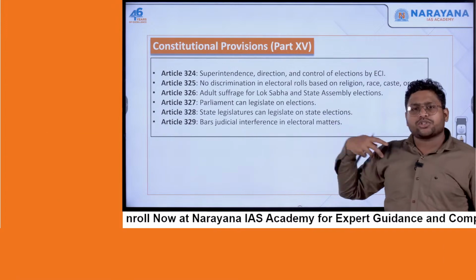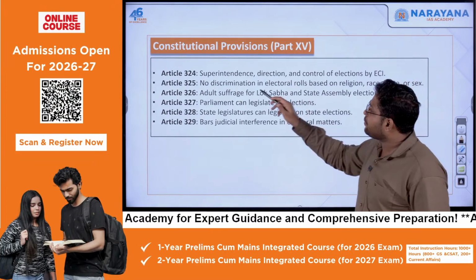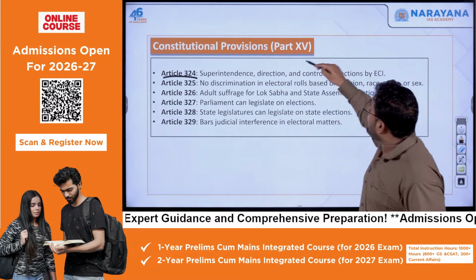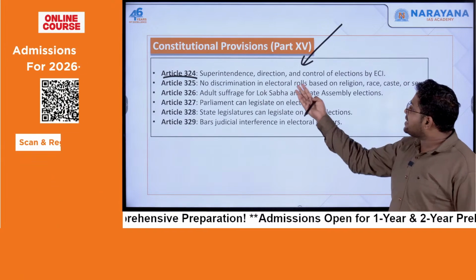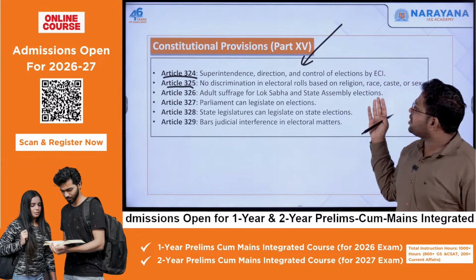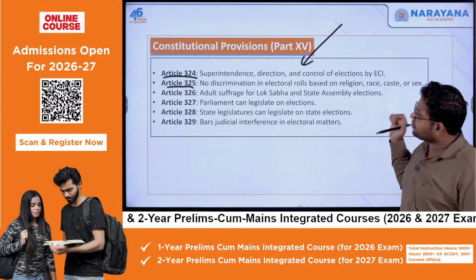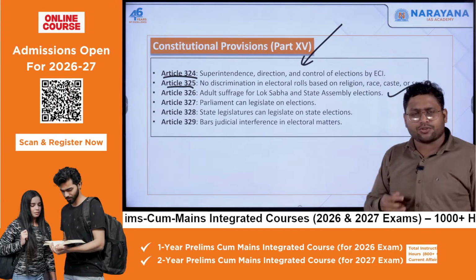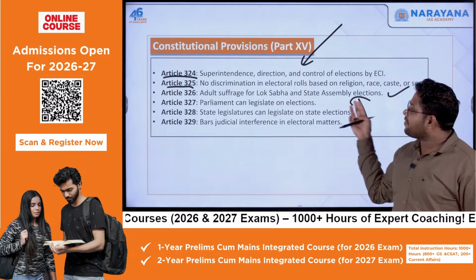Now, these are the constitutional provisions related to elections and the Election Commission. For example, Article 324 is for the power and responsibility of the Election Commission: superintendence, direction and control of elections. Article 325 says there is no discrimination in electoral rolls based on religion, race, caste or sex. Article 326 says that if you're 18 plus, you will be voting in the election, so adult suffrage.